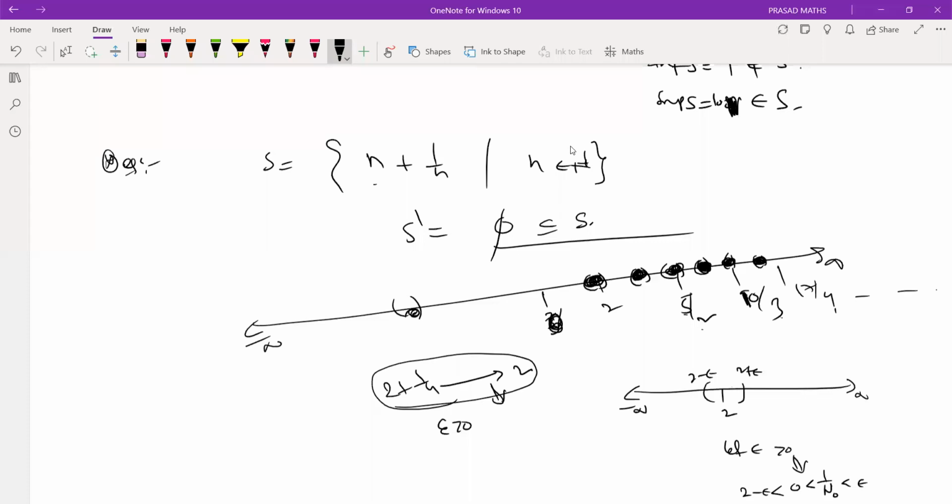Adding on both sides of 2, this condition is possible.